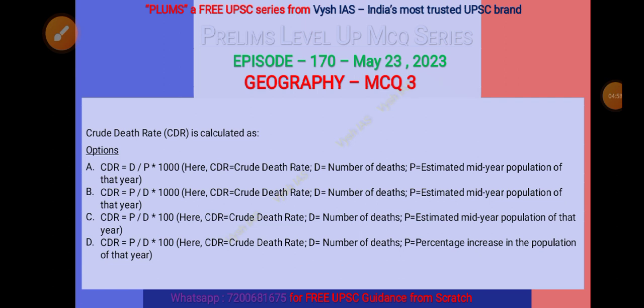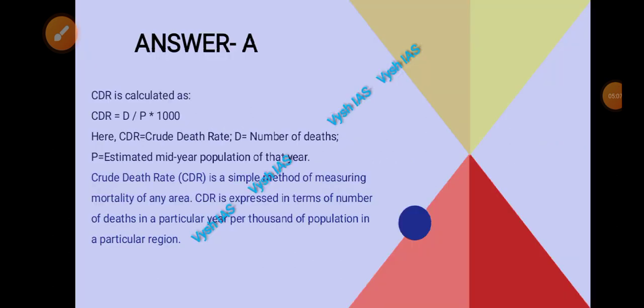So it's a bit confusing, so you have to know exactly what the expression is and what every letter denotes. So CDR is calculated as CDR is equal to D by P into 1000. So CDR, crude death rate, D is number of deaths, P estimated mid-year population of that year, into 1000, right? So CDR is a simple method of measuring mortality of any area.